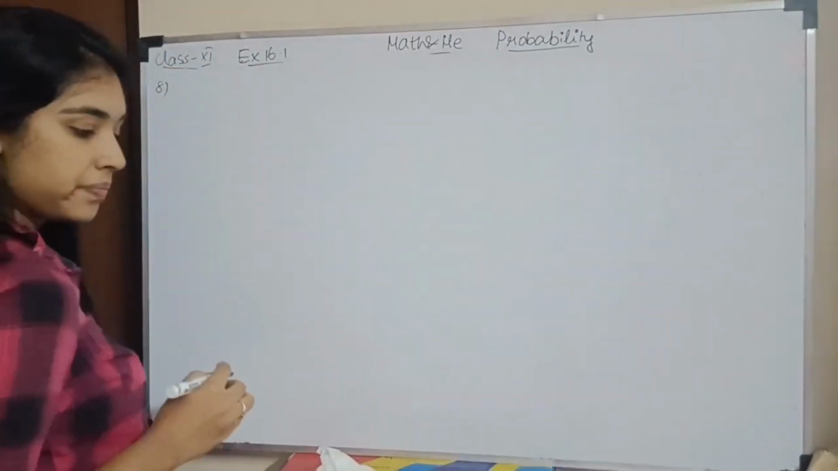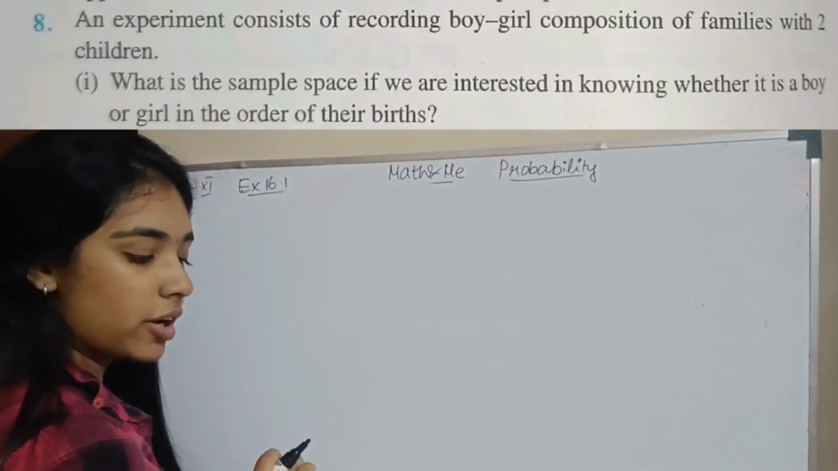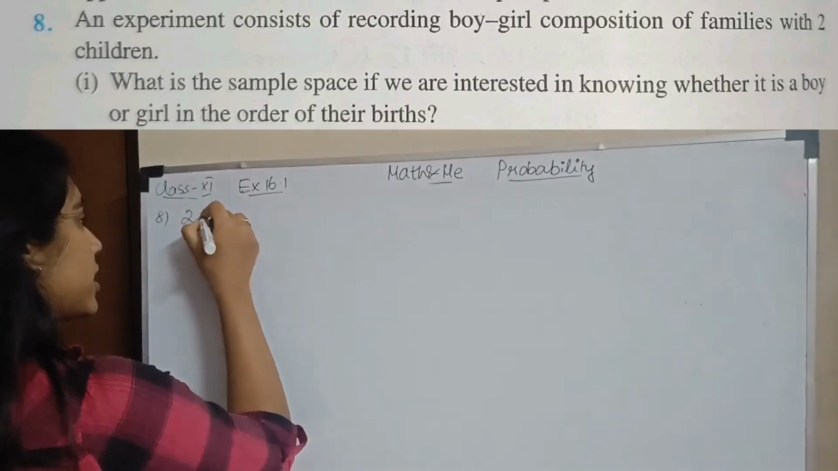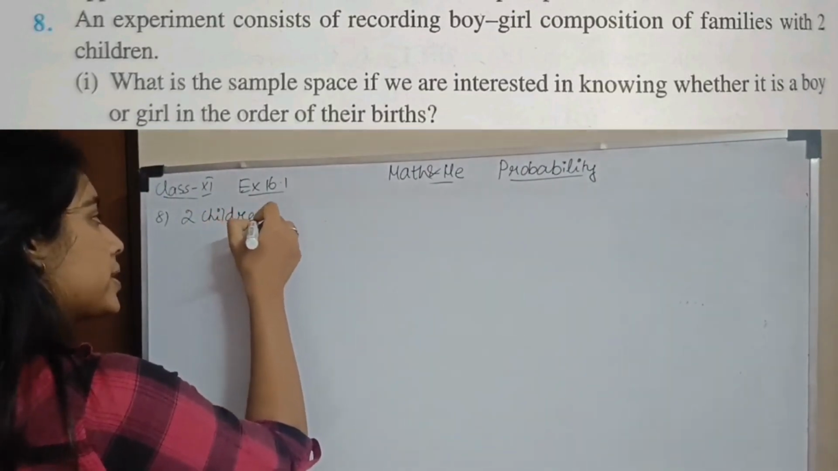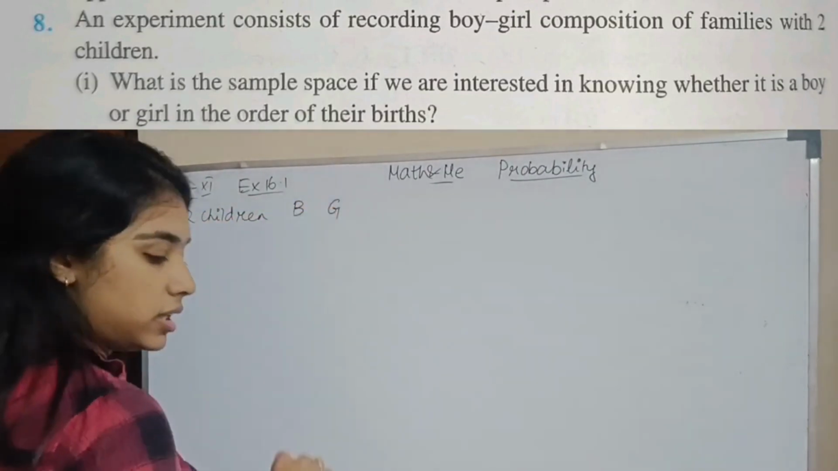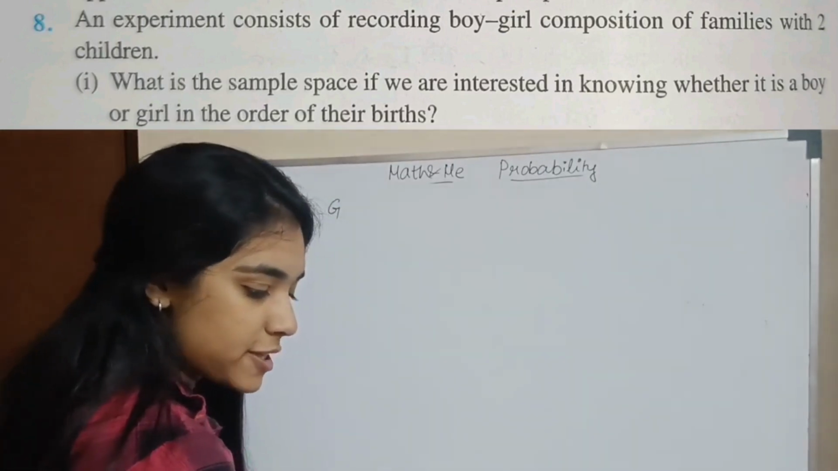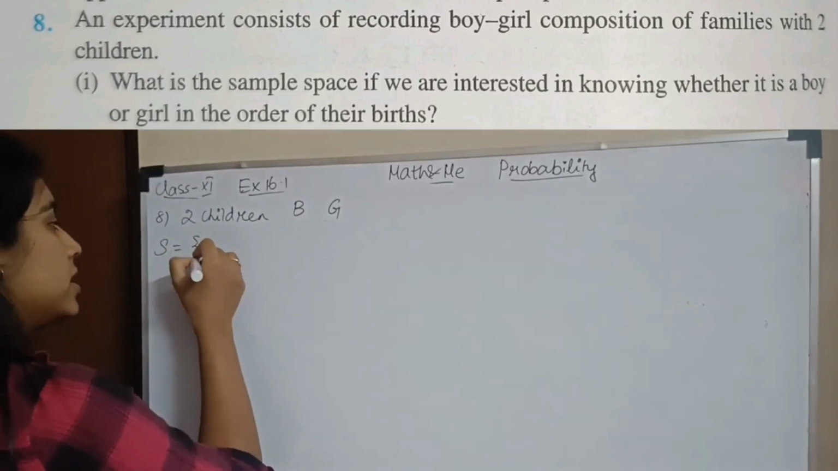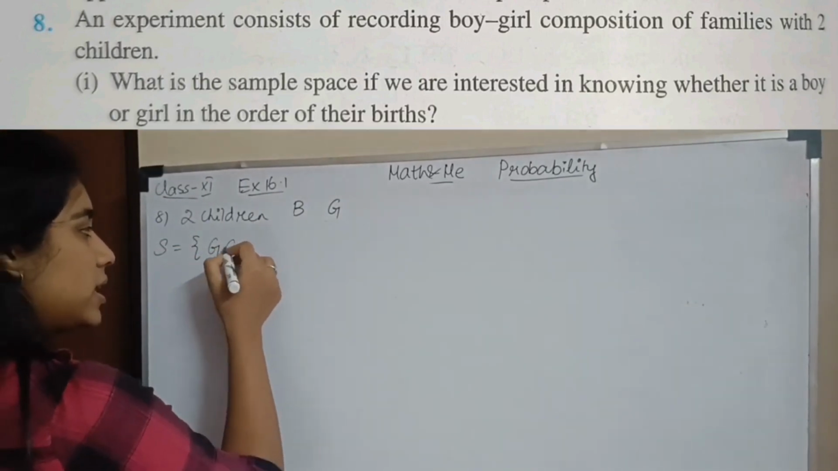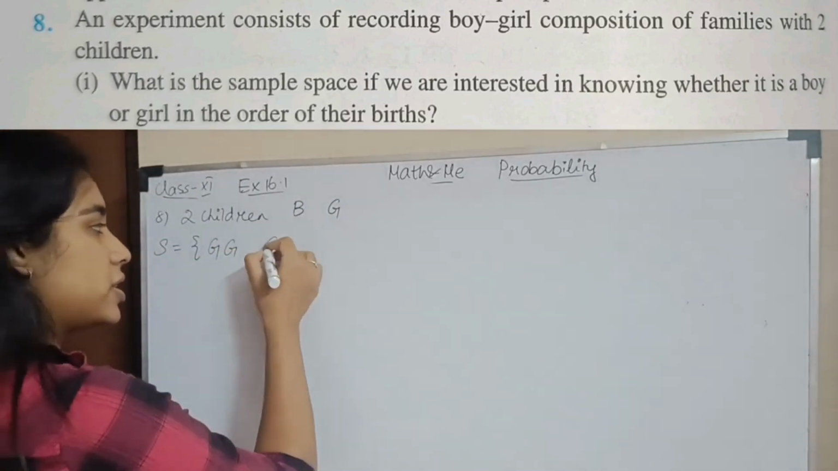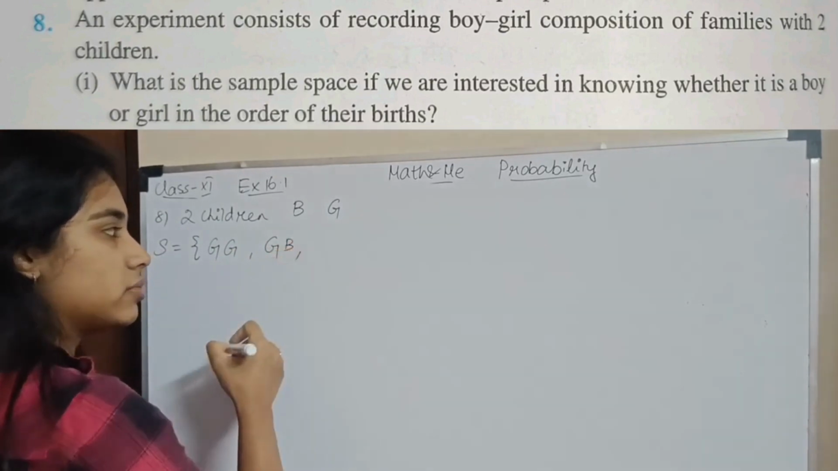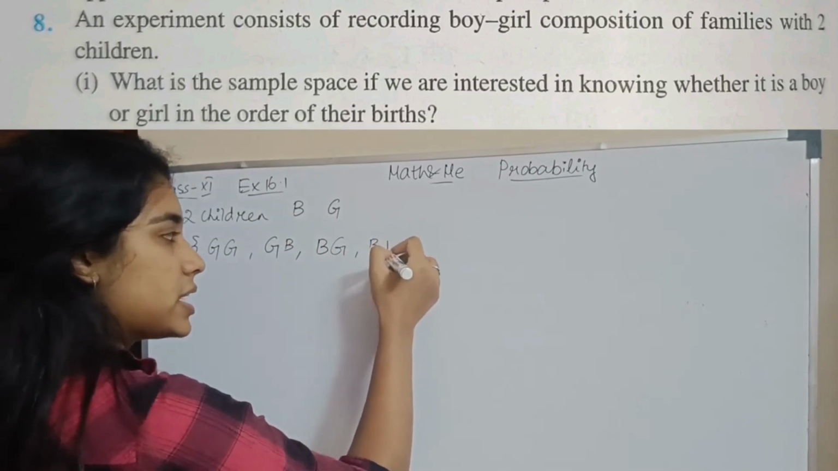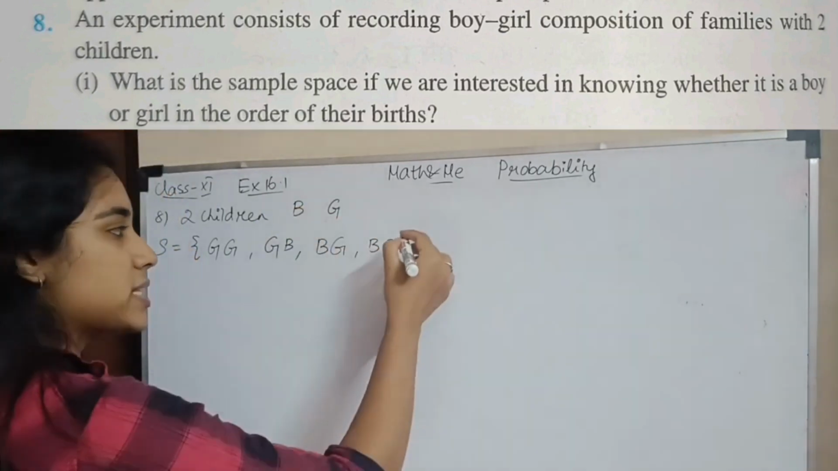Question number 8. An experiment consists of recording boy-girl composition of families with 2 children. So, total number of children is 2 children. Okay. And you have boy and girl. So, what is the sample space if you are interested in knowing whether it is a boy or a girl? So, sample space enava irukkalam? The first child can be a girl and the second child can be a girl. The first child can be a girl and second can be a boy. Or the first child can be a boy and second can be a girl. First boy, second boy. So, this is my sample space.